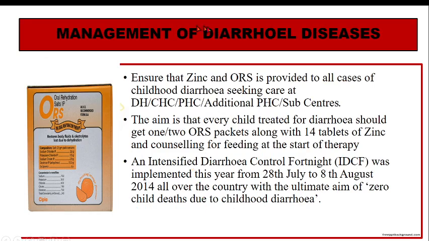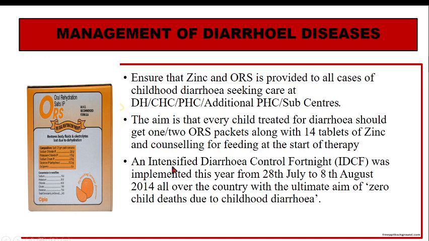Then is management of diarrheal diseases. For that we have zinc and ORS. This is given to all those children who are coming to the district hospital, CHC, PHC, sub centers, etc. So whenever the child is having diarrhea, they are given 1 or 2 packets of ORS and 14 tablets of zinc, and how to use it, how much to use, this is all explained.